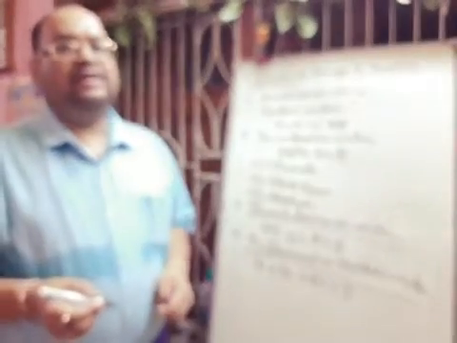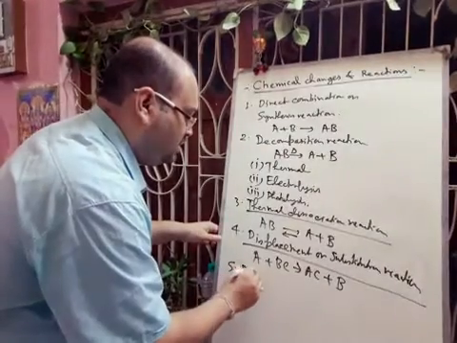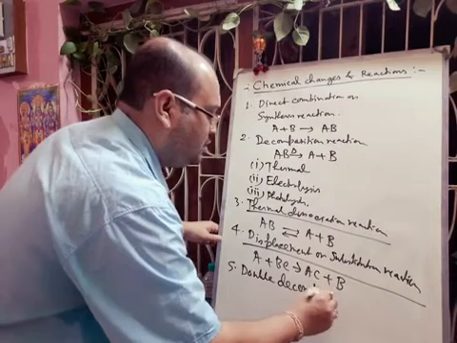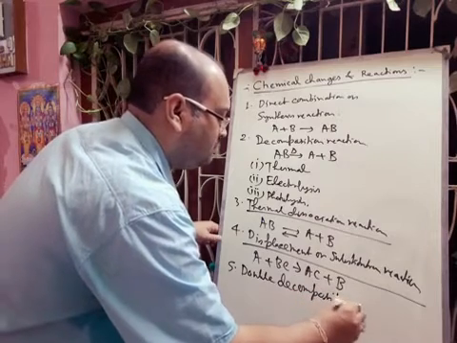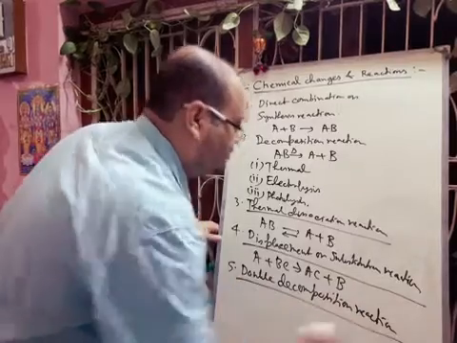Next we will tell that double decomposition reaction.